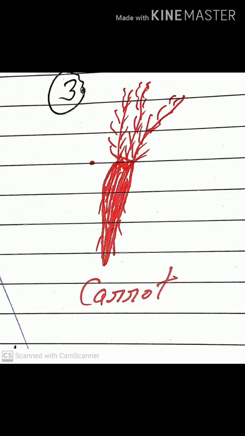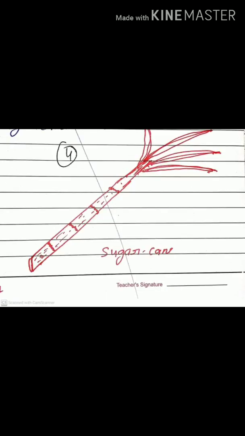Now next, carrot. You draw it in a proper way. This is a carrot. Next is sugar cane. This is the sugar cane diagram. You draw it in a proper way. Okay, stem of sugar cane, and use color also.